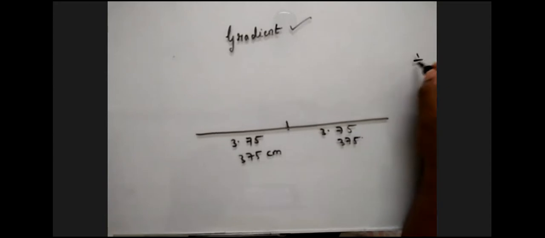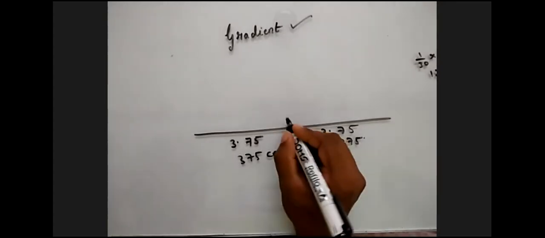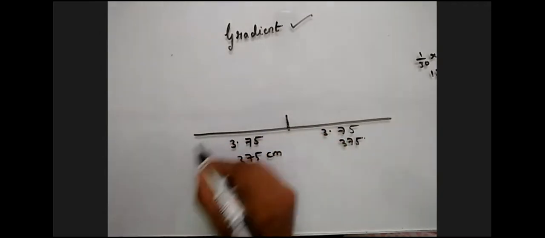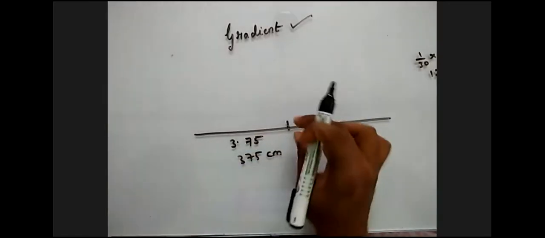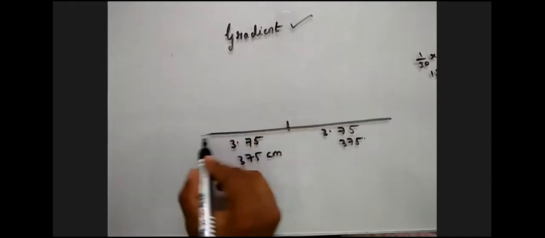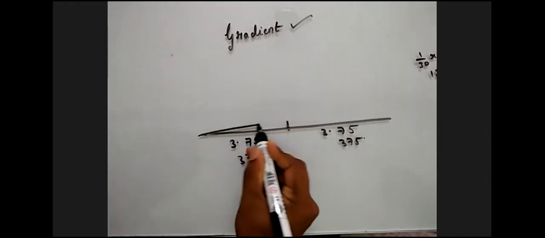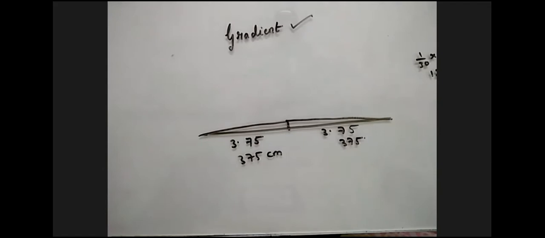So what is 1 in 30 of 375 centimeters? You have told me 12.5 centimeters. You calculated it right now. So only 12.5 will be the rise. Are you able to understand? 12.5 is very slight here, 375 by 12th part. If you just join this, we will not even get a visible slope like this. It's very minute. So this will be the cross section of the road, and the vehicles will be going in this direction. So let us assume like this.